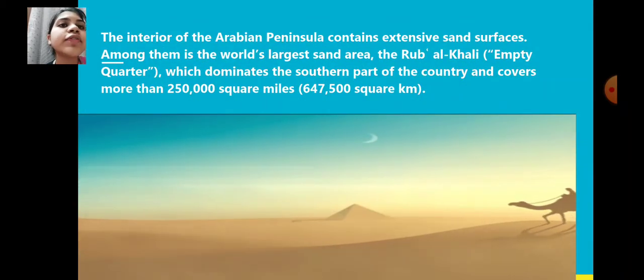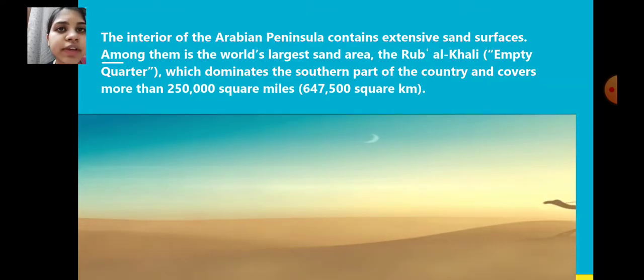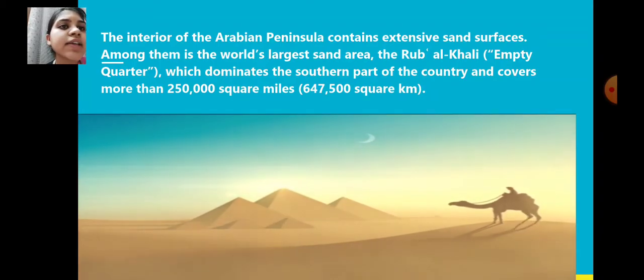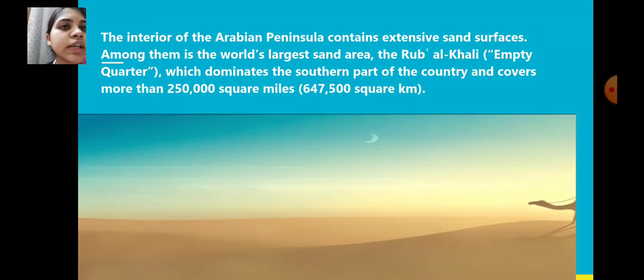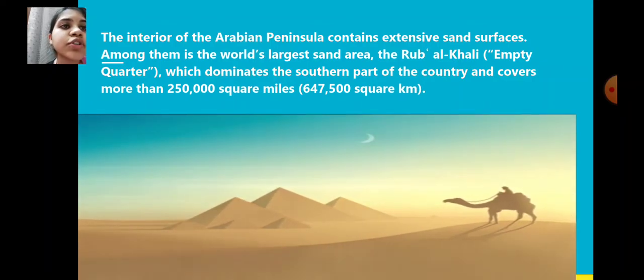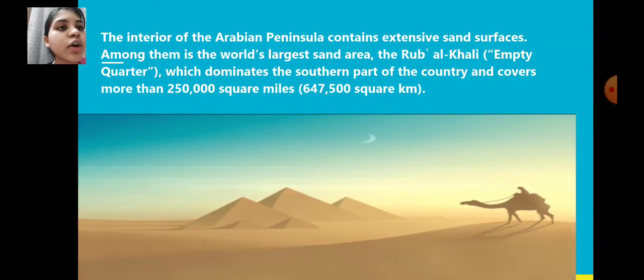The interior of the Arabian Peninsula contains extensive sand surfaces. Among them is the world's largest sand area, the Rab al Khali, which is situated in the Arabian Peninsula. What is the meaning of Rab al Khali?